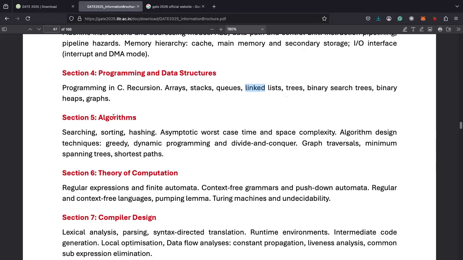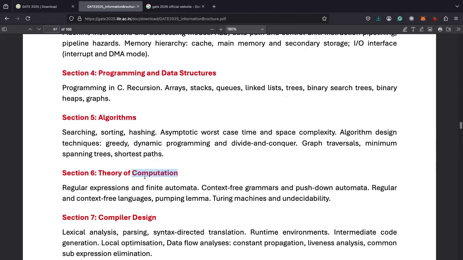The next section is algorithm. If you want to write any program, first you need to think about the algorithm of the program. So this algorithm section will have questions regarding how an algorithm is created, what are the worst case space complexities, and what are the famous algorithms in computer science.